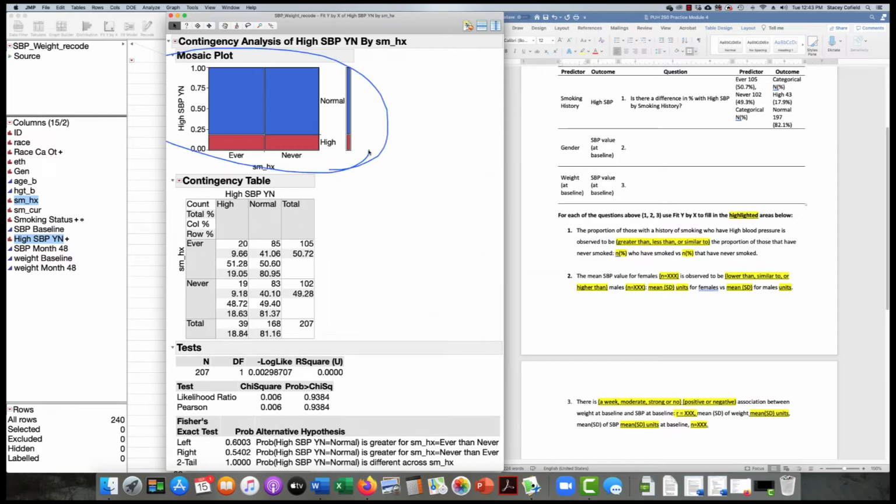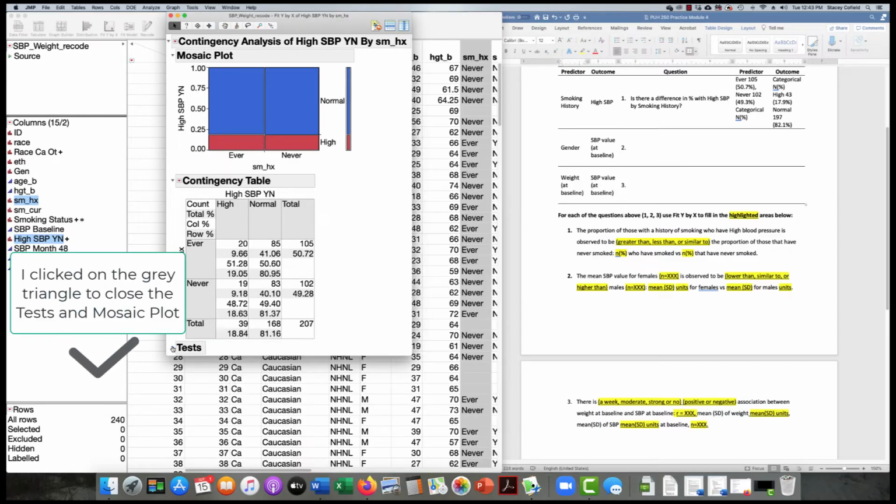We can see here in our mosaic plot that our high SBP is represented here. And remember, that was 17.9%. You can see that it's just below the 20% mark right here. And the rest were normal. We can see for our evers and nevers actually that we're pretty straight across. Not a lot of difference in our high and normals just visually. Again, we don't use this plot in publication. We don't turn this plot in. We don't put it in our data briefs. This is not a useful plot. It's a lot of wasted color, but it's helpful for you to assess it visually as you're going in to look at the contingency table.